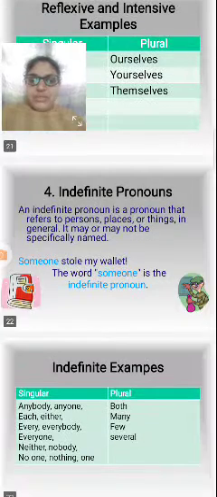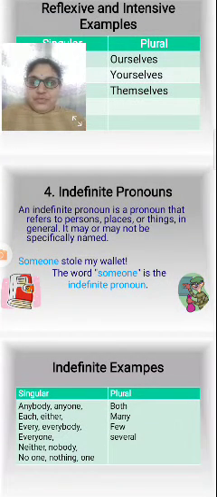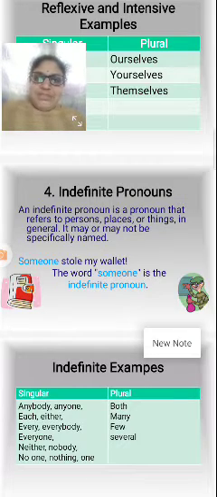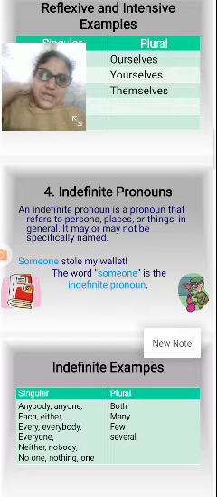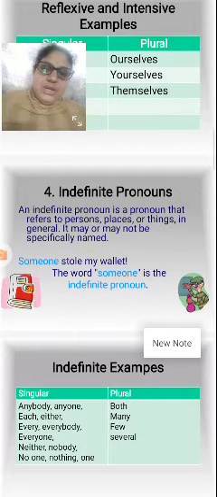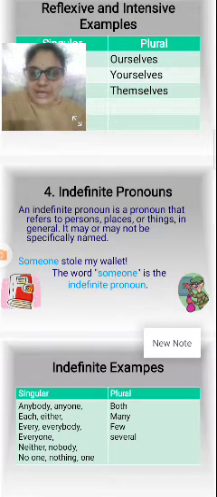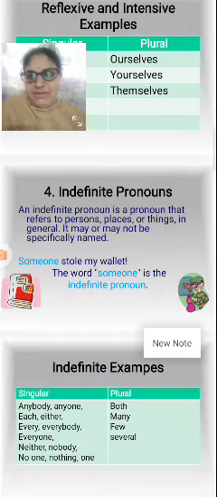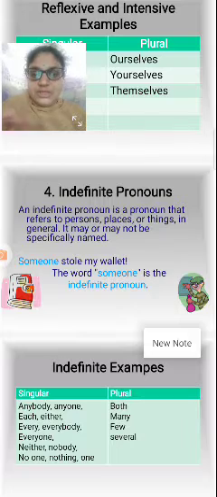Next, indefinite pronouns. The fourth one is the indefinite pronoun, a pronoun that refers to persons, places, or things in general. It may or may not be specifically named. Someone stole my wallet. The word someone is an indefinite pronoun.